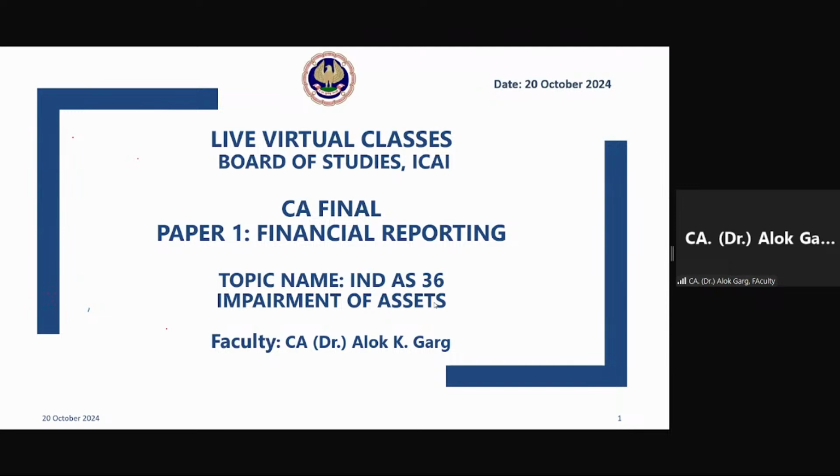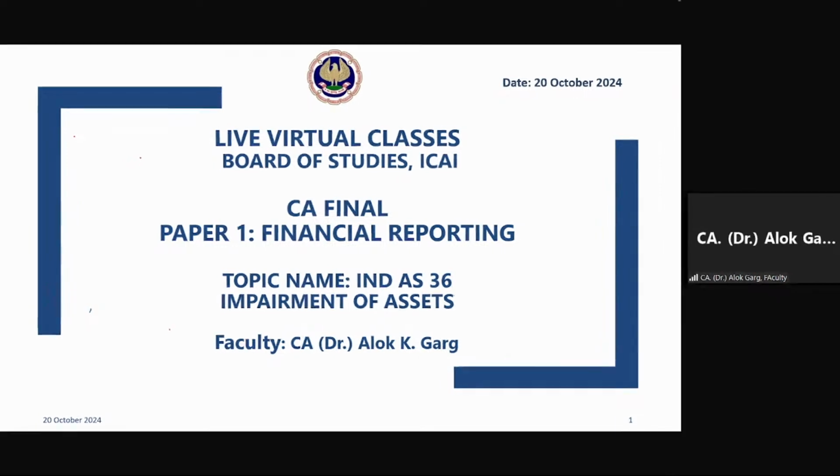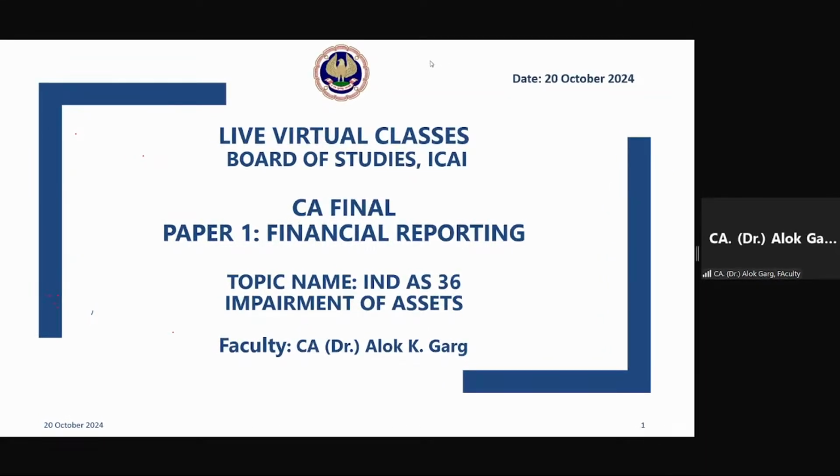So students, if I talk about impairment of asset standard, this impairment of assets in Ind AS 36. In our accounting standards, we have AS 28, accounting standard 28. Largely Ind AS 36 is aligned with accounting standard 28. Largely, I'm not talking about 100%. There are few differences between AS 28 and Ind AS 36. But from the perspective of accounting, reporting, and solving the questions, largely it is in line with accounting standard 28.